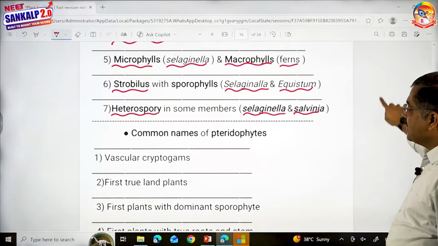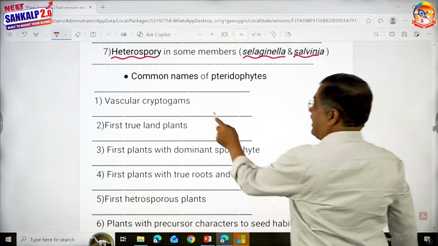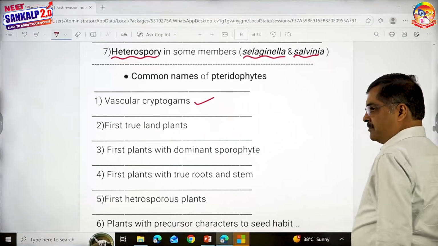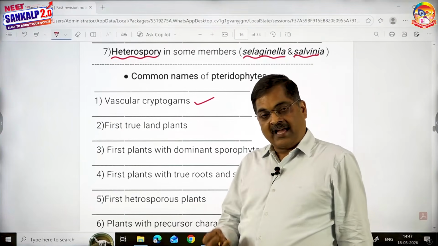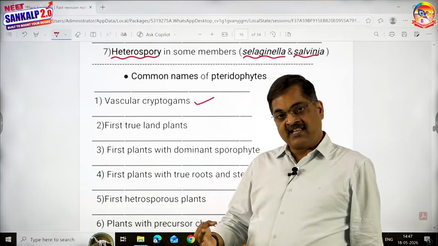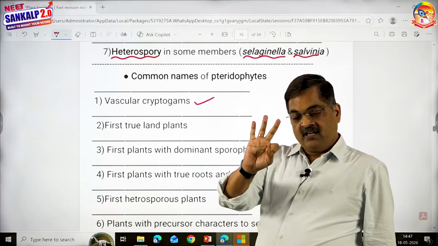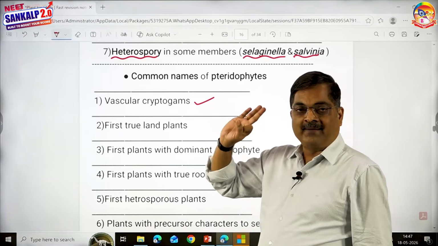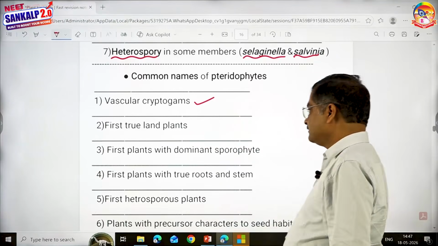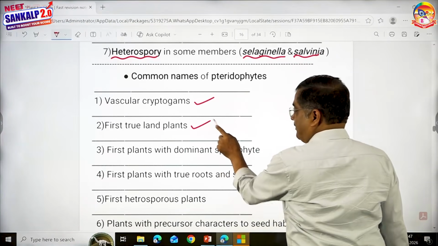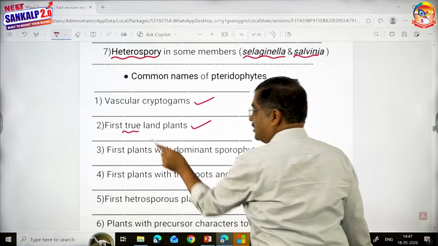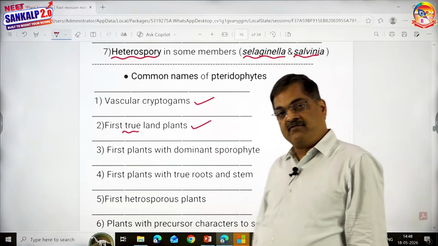Then common names of pteridophytes. They are vascular cryptogams, because cryptogams include Thallophyta, Bryophyta and Pteridophyta. In these three, these are the only cryptogams which contain vasculature. First, true land plants. Remember, true. If they ask you first land plants, bryophytes.